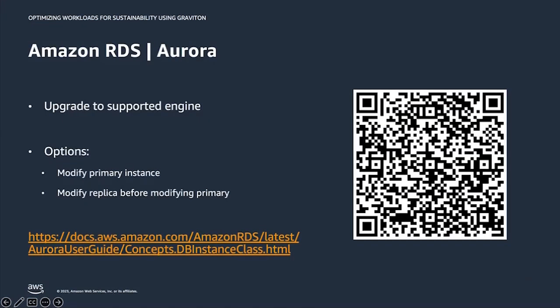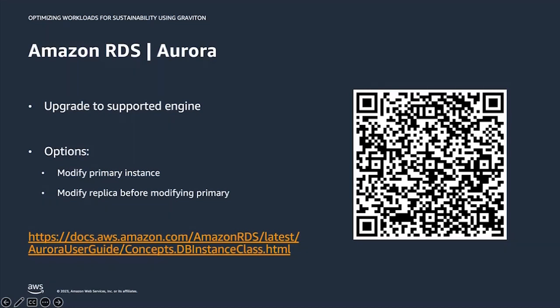Let's start with Amazon RDS or Aurora. So first, very easy to upgrade. So first thing to do is, if necessary, upgrade the database. So you want to determine if the current database version meets the minimum required version for moving to Graviton. If necessary, upgrade the database engine to the required minimum version.